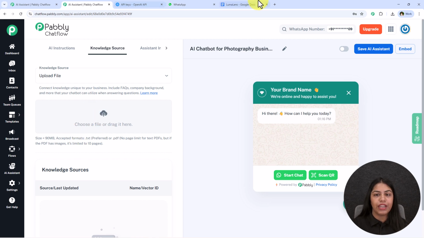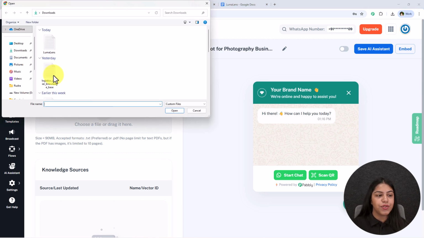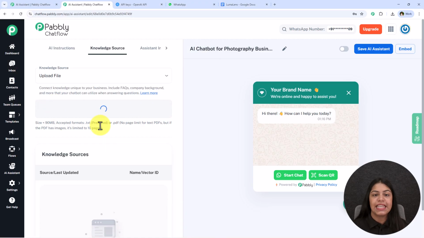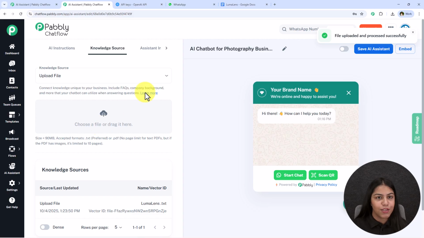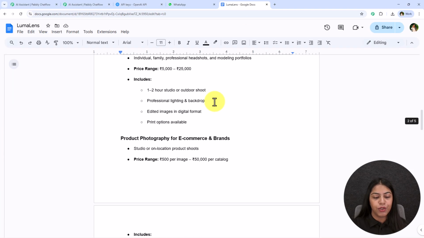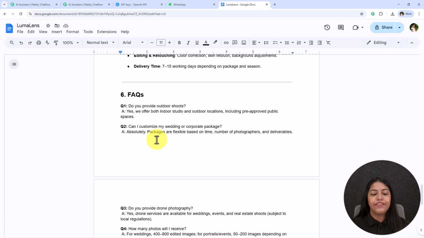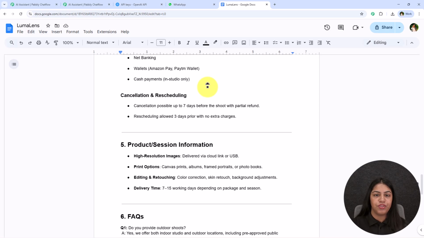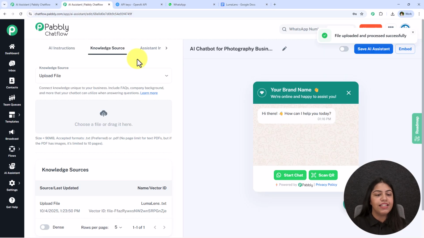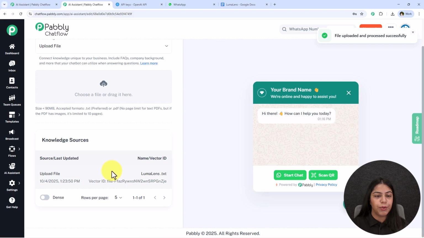What you have to do is once you downloaded the file, you have to click on this choose a file and go towards the download section and upload your knowledge base. So easy, right? Also, I'll suggest you mention the FAQs over here in your knowledge base. It will help the AI to answer the questions more accurately. Alright, now let's move on further. You're going to see we have uploaded this knowledge base.